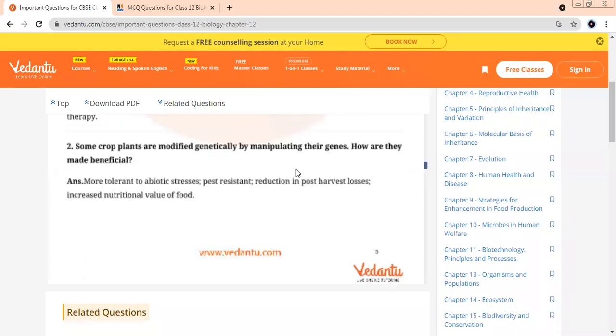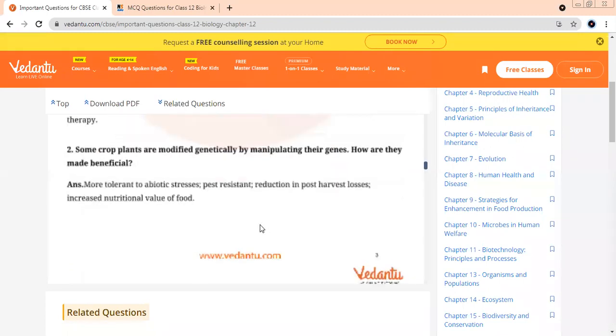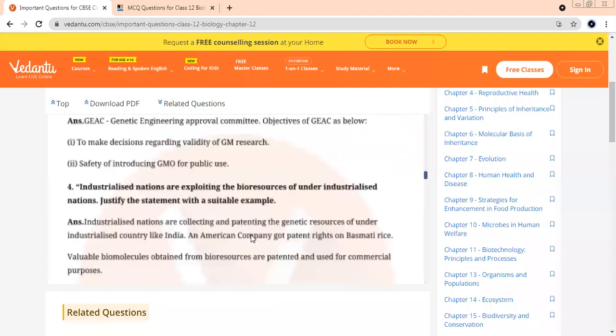Some crop plants are modified genetically by manipulating the genes. How are they made beneficial? How can a plant be beneficial? You can think about it. It can tolerate stress. It is pest resistant. Post-harvest losses are less and nutritional value is more. So there are 4 points. It can tolerate abiotic stress. It is resistant to pests. Very less post-harvest losses and increased nutrition value of the food.